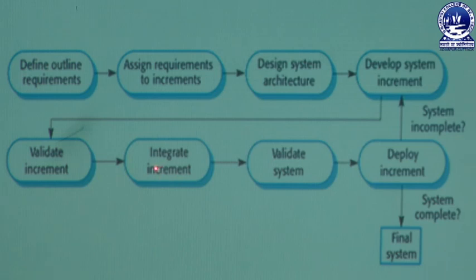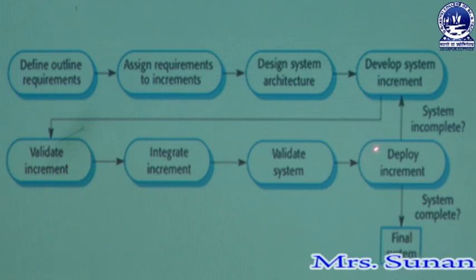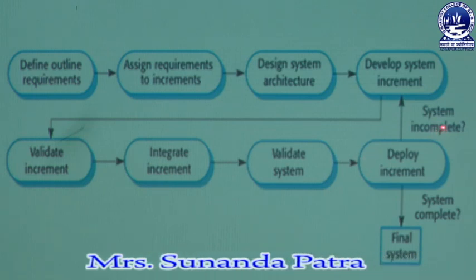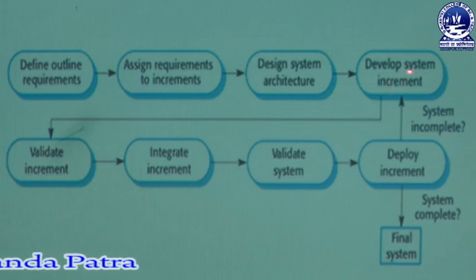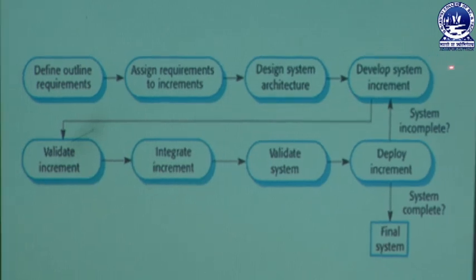That means now we are developing the second increment and we have already developed the first increment. So we need to merge the first increment and the second increment together. By merging them together, we have a new system. So there we need to validate the system. Again we will go for deploy increment. Then we will again ask: system complete or incomplete? If the system is incomplete, then we will go for working on the third increment. So as the third increment has been developed, then we will go for validating the increment.